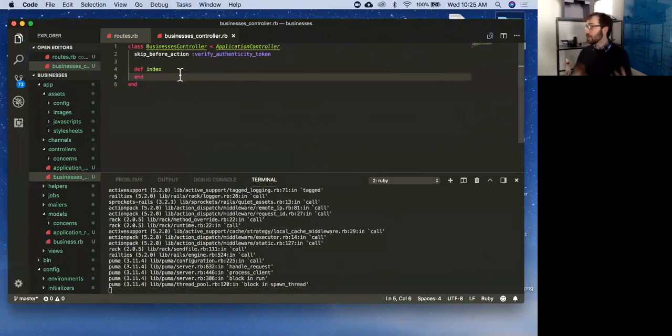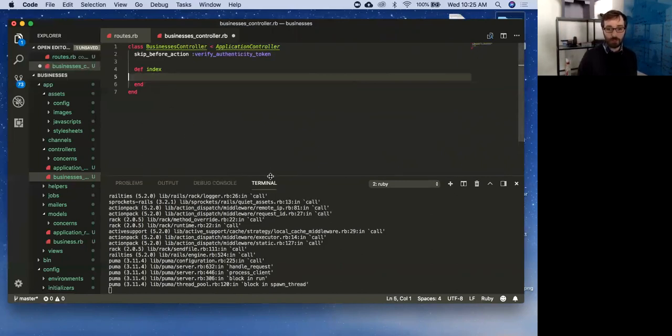So an index action should have an index view. I can run any code I want in here. I can query my database. I can do all sorts of stuff. But Rails knows by default, if I didn't do any of that, it defaults to looking for the view already. So no longer do we have to do ERB index, like we normally do, to tell it to go look for that. Rails does that automatically. So all we need to do is create that view, and it will render it. Does that make sense? We're kind of skipping a step here.